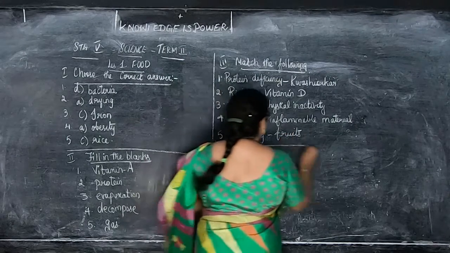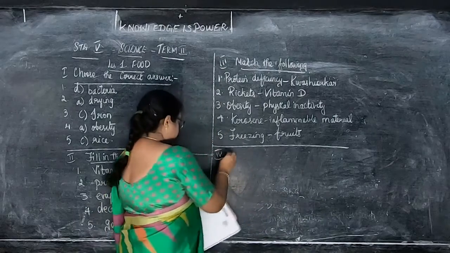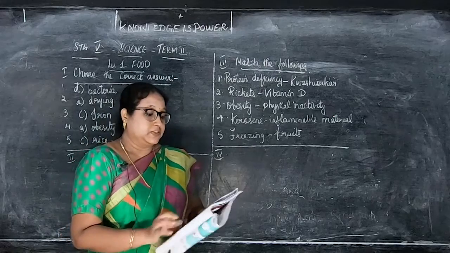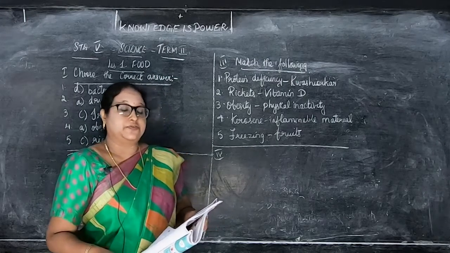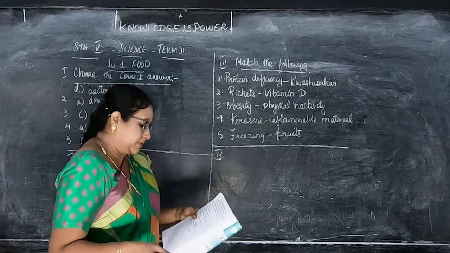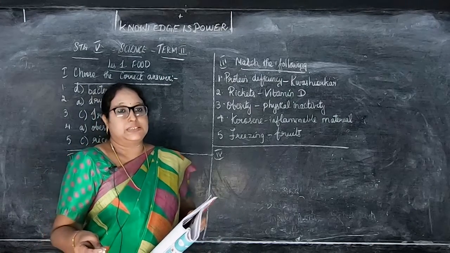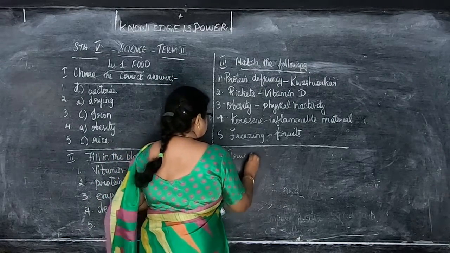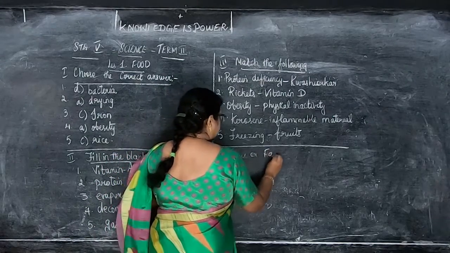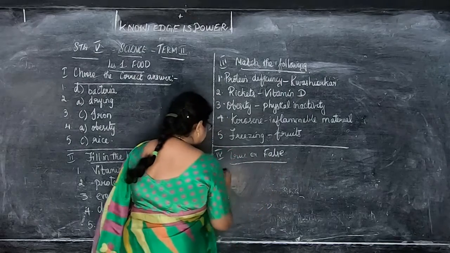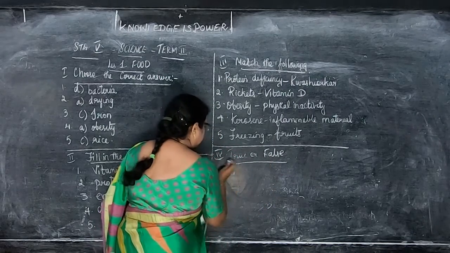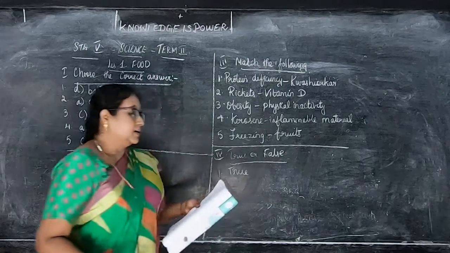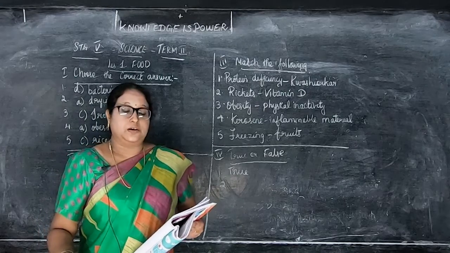Okay, children. So this is Roman number 3. Next is Roman number 4. That is true or false. The first one is vinegar is added as a preservative for pickles. I already said the chemical preservatives are added in the pickles, jams like that. So it is true. So first one is true, children. The second one, irradiation affects the taste of the food material.